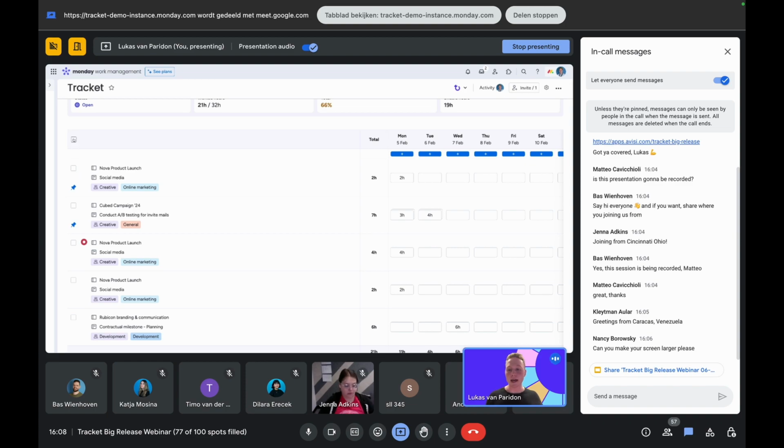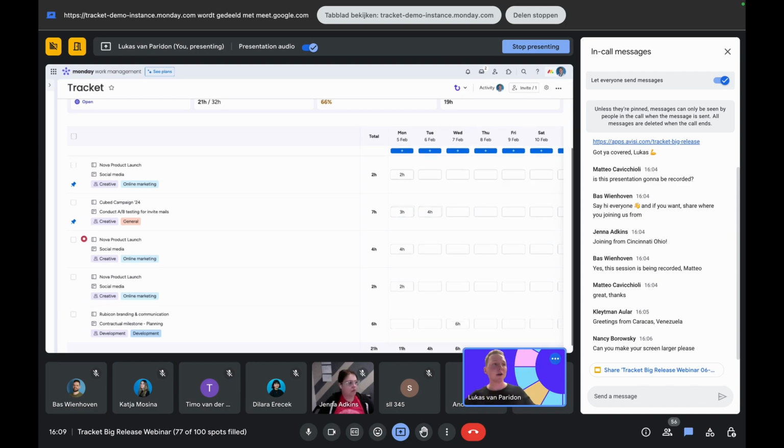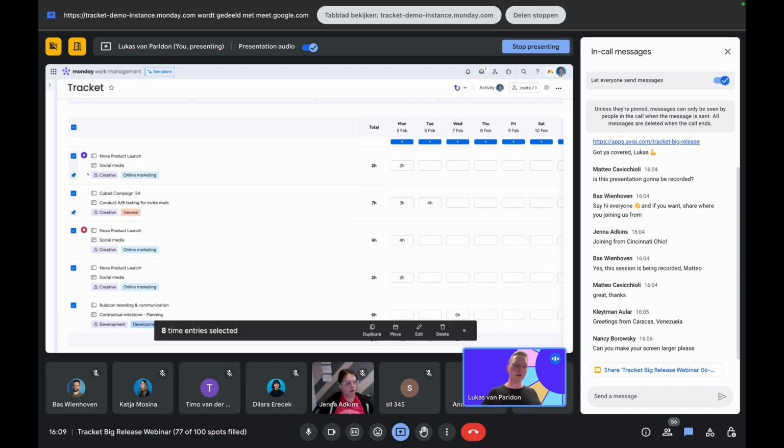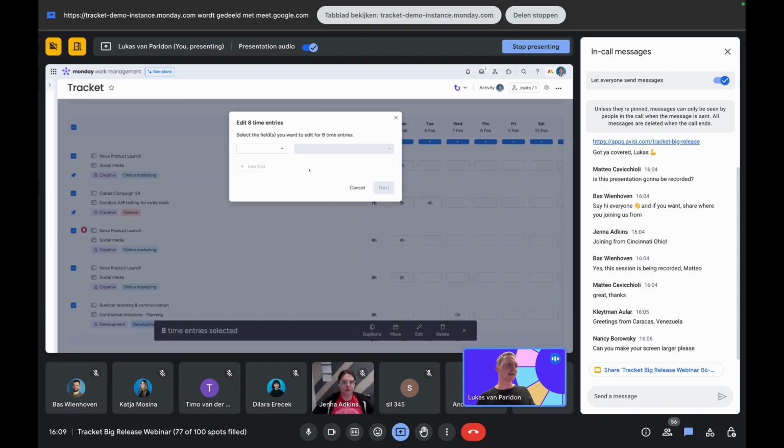Also, there's bulk actions available now. So maybe you've made a lot of time entries on something and you want to dedicate that time to a different project or a different category. Now, previously you'd have to do that all one by one. That was a bit cumbersome. So we figured let's make bulk actions. So we can select everything and then edit everything at the same time.